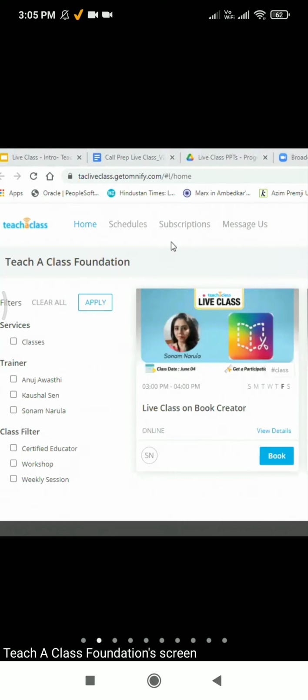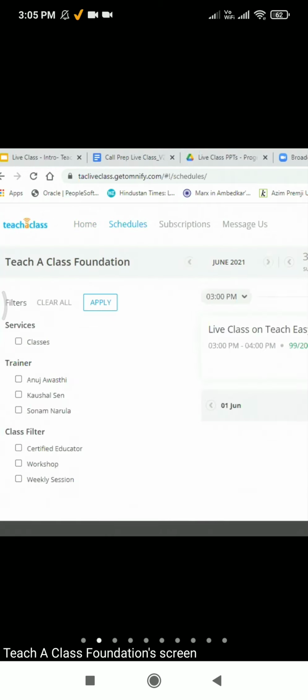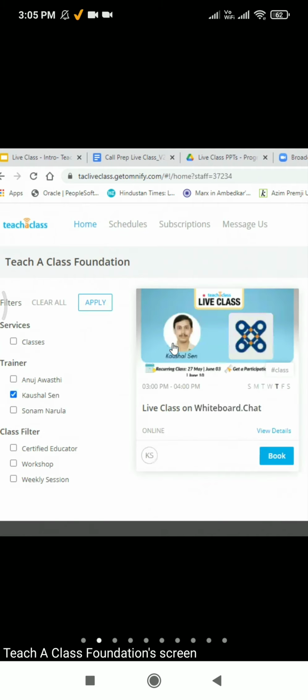So what benefit does it give me? I can check the upcoming schedule, whatever classes are going to come. Today is the class, so I can just join this class. I can book directly from here. On the home page, I can filter the classes as per my needs. If I click on Kaushal sir and click on apply, I can see what classes Kaushal sir is going to take and I can book accordingly. As well as I can go to my profile.